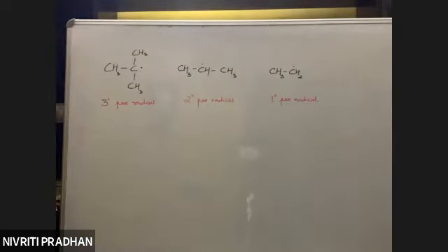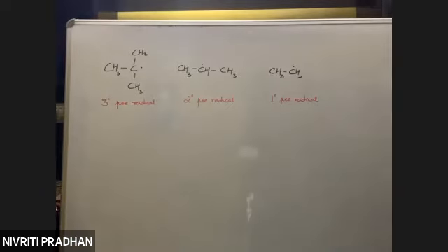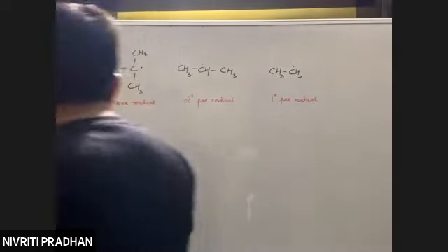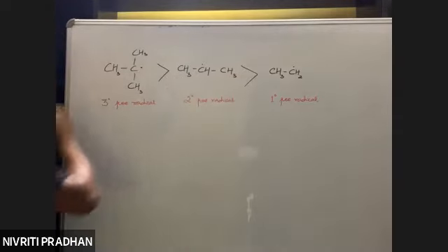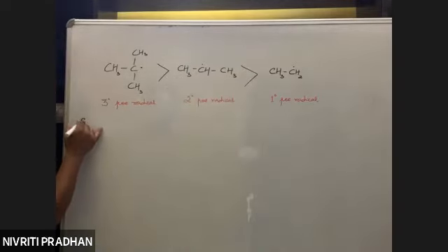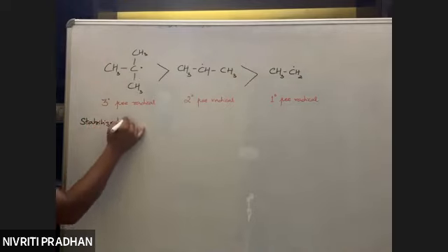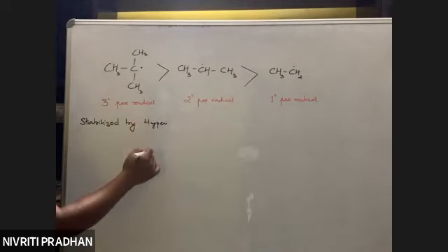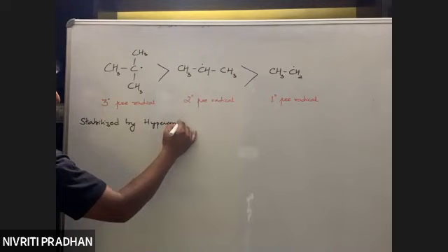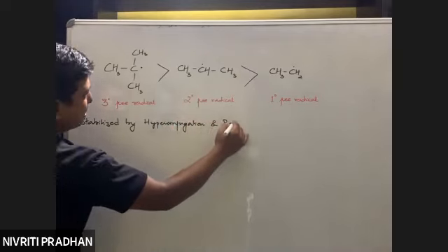Fine. I'm not going into details, I'll just explain. On the basis of hyperconjugation and inductive effect, the overall order of stability of free radicals will be this way. Free radicals are stabilized by hyperconjugation and resonance.